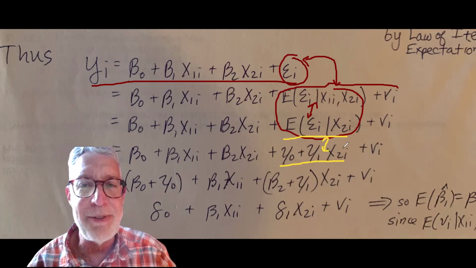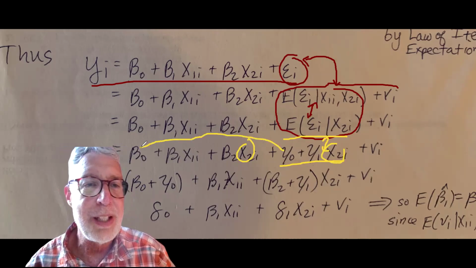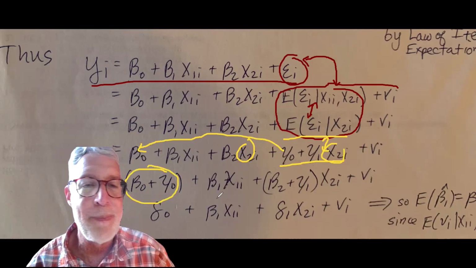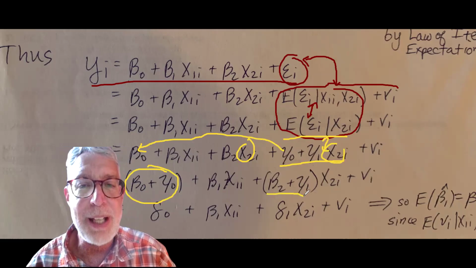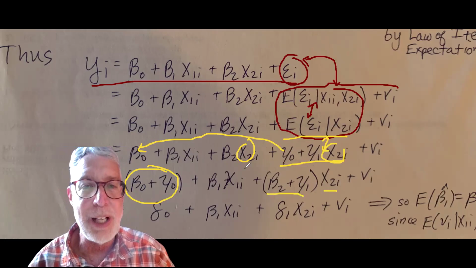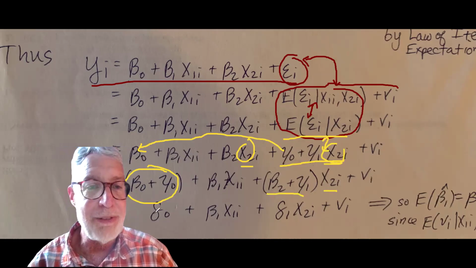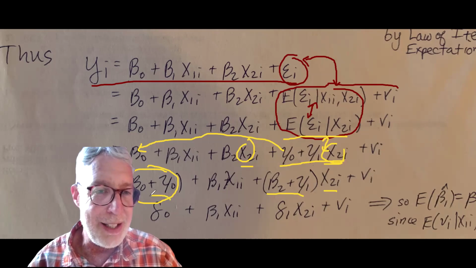Well, now we have a common factor, x2 here and x2 here, and we can associate this gamma 0 with this beta 0. These are just parameters. So we have beta 0 plus gamma 0, and here we have beta 2 plus gamma 1 times x2, right? Common factor here, x2 and x2. So now we'll just call this delta 0.